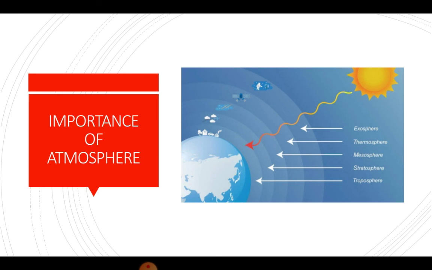The atmosphere protects us from the harmful radiations like the ultraviolet rays of the sun. It moderates the temperature of our planet. We experience changes in weather due to the atmosphere. Sound waves are transmitted through air in the atmosphere. It is because of this that we use gadgets like televisions, radios, mobile phones.